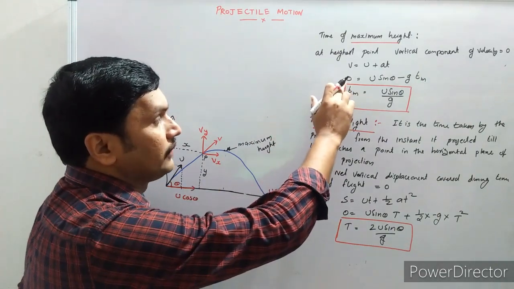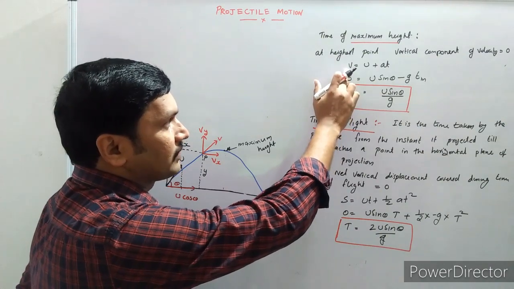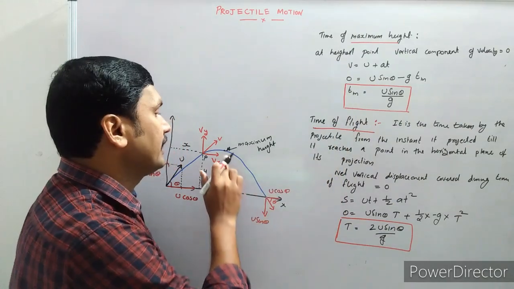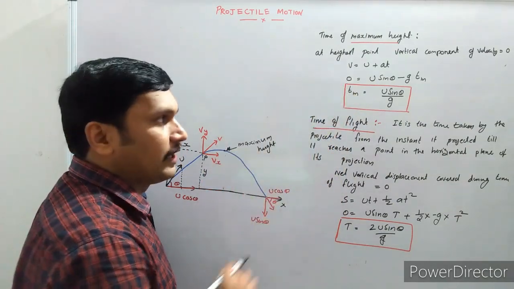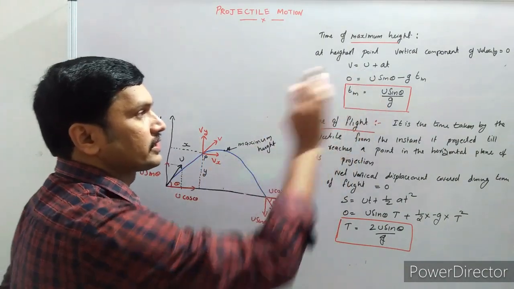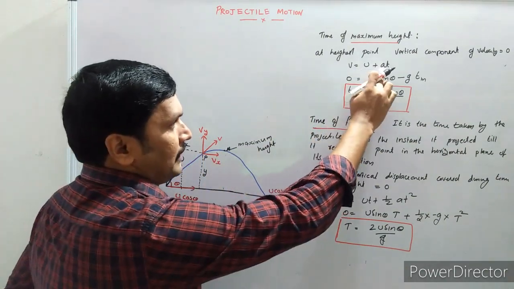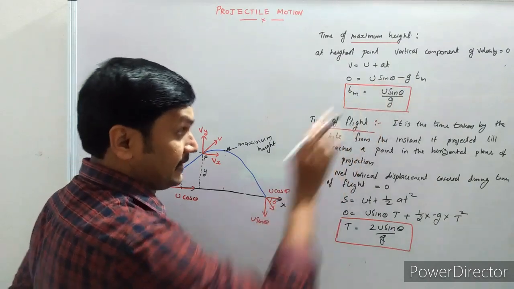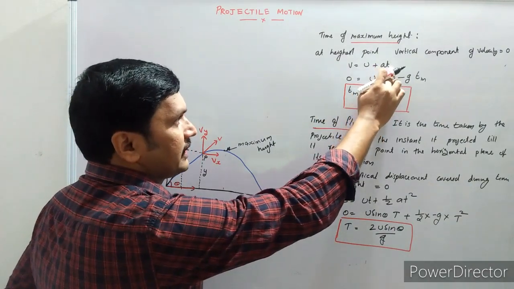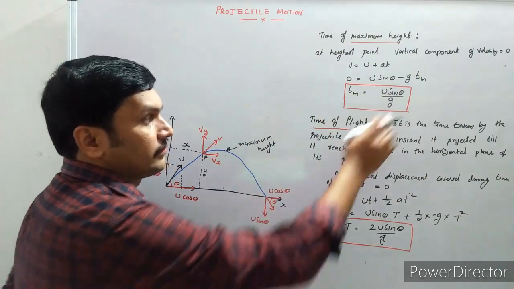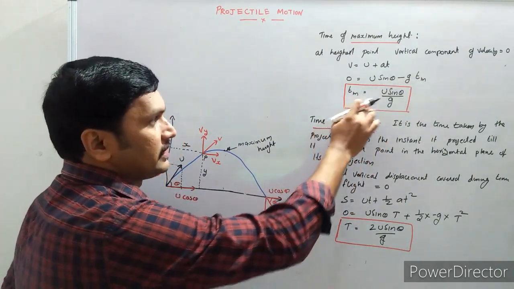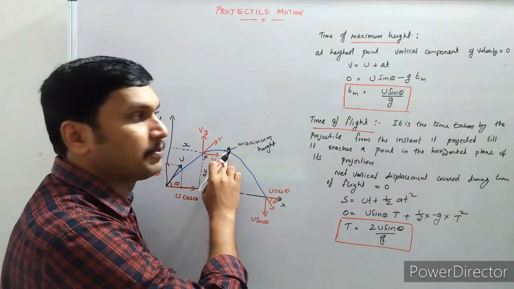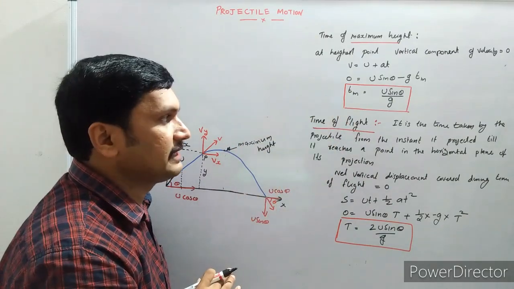At the highest point, we take our equation of motion v equal to u plus at. At the highest point, v equal to 0, and the initial velocity in the upward direction is u sin theta, plus a into t, but a is equal to minus g because the motion is in the upward direction, that is minus g into t. We take the time to reach the maximum height as tm. So tm is equal to u sin theta by g. That's the time taken by the projectile to reach the highest point.